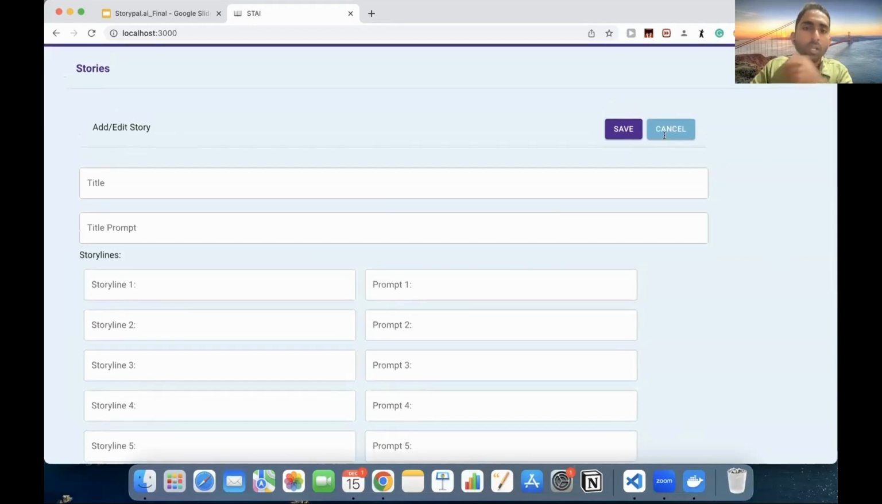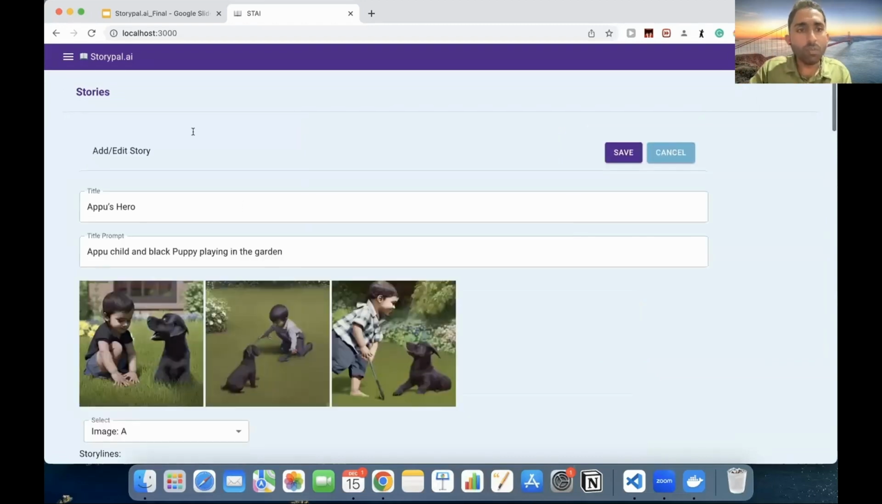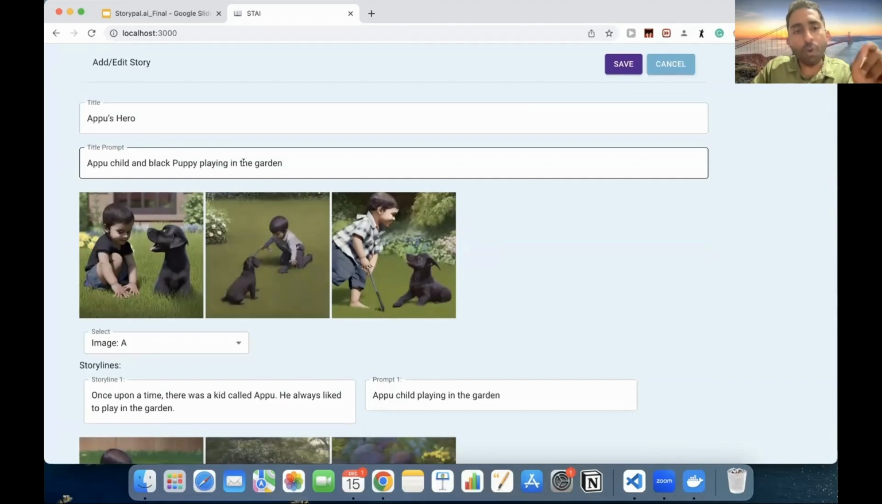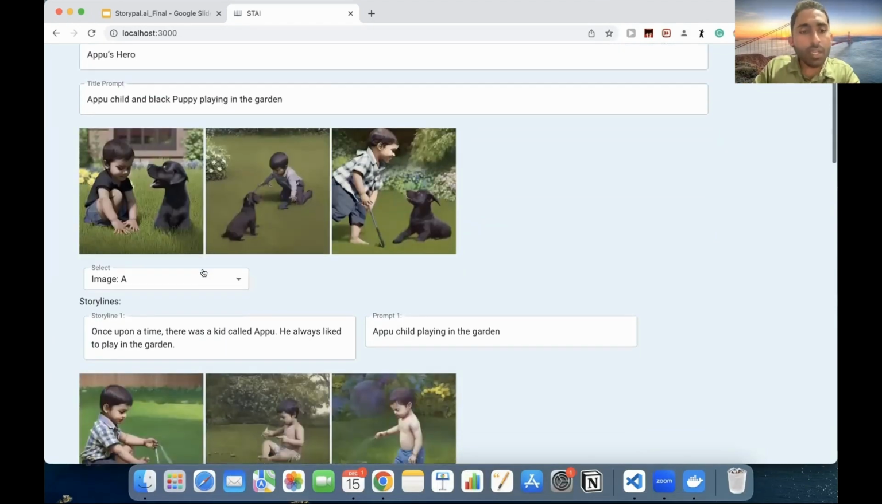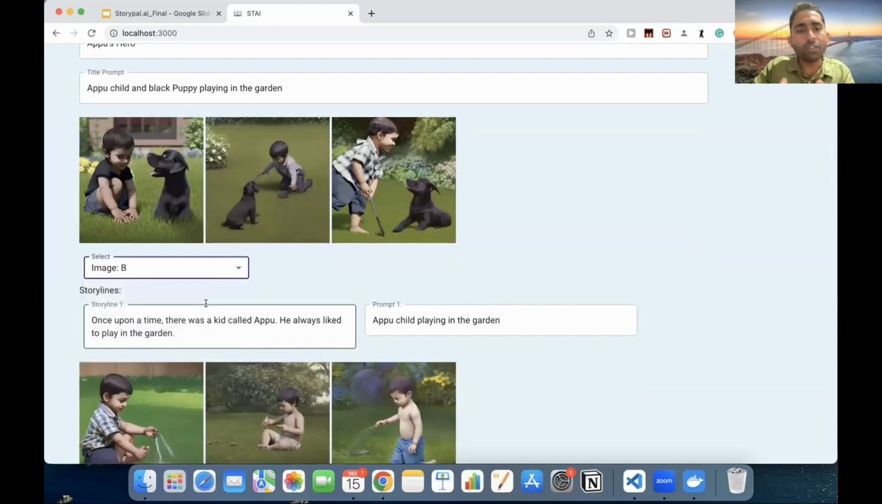Rather than this, let's look at the already generated image. This is how the user would be giving the title here, Appu's Hero, and the title prompt. This prompt would be used by the stable diffusion model to generate the images. And the parent can select any of these images, which will automatically update at the backend, and we can see it in the storybook with these images.